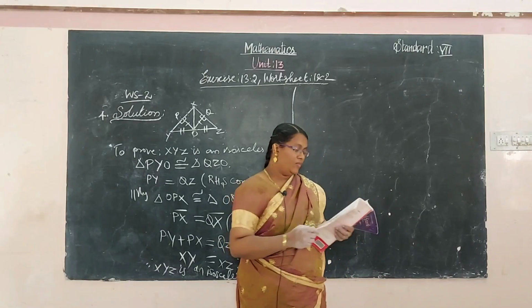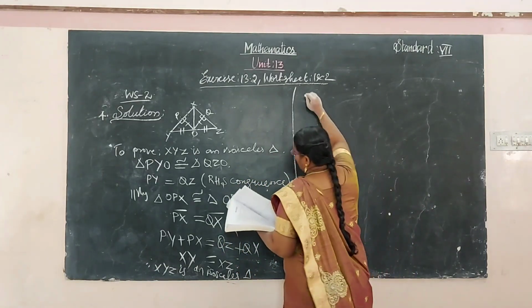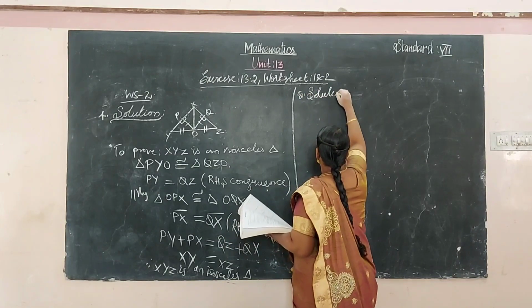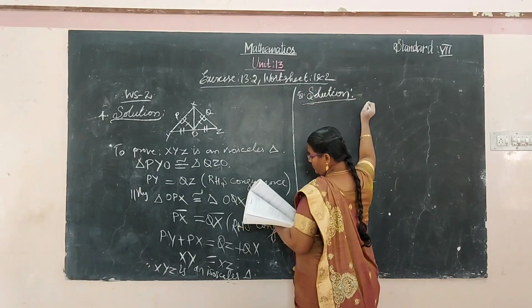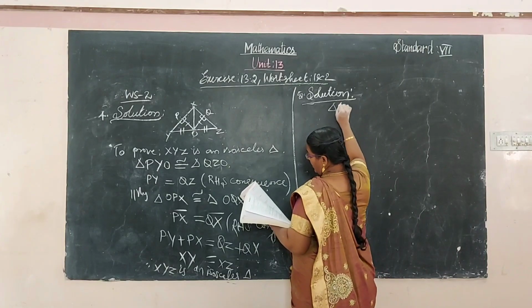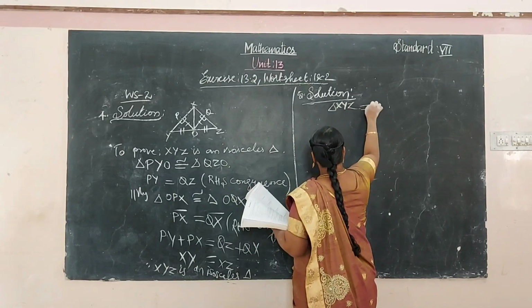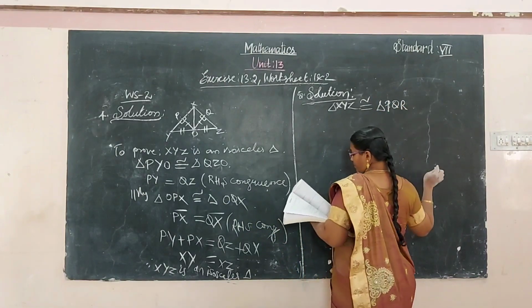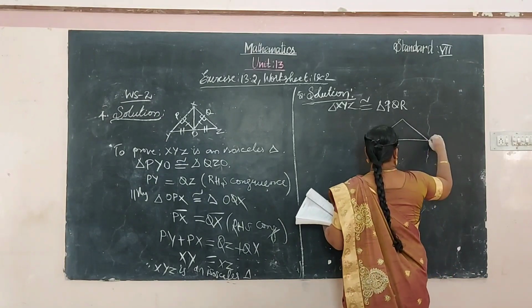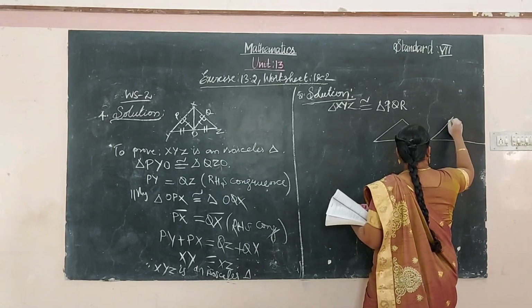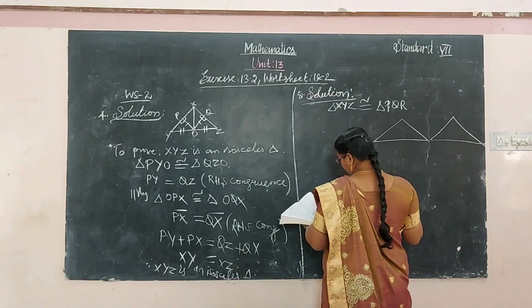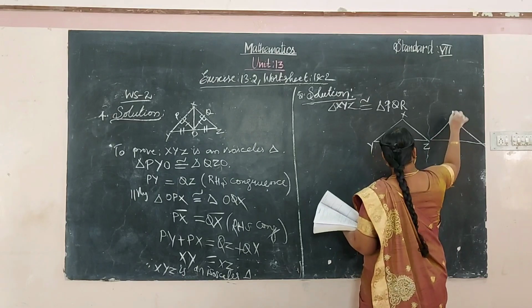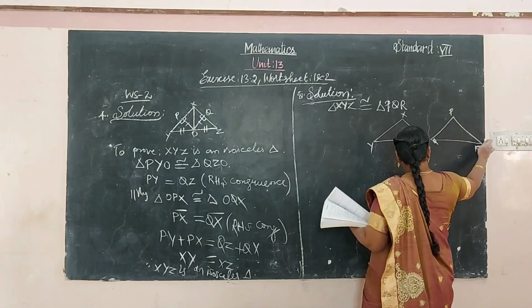Find A and B. So the given data are: the triangle XYZ is congruent to the triangle PQR.